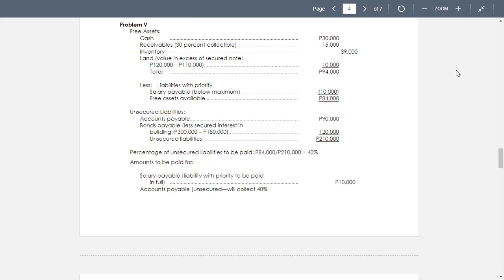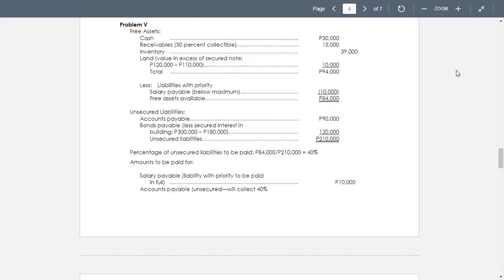We have cash of 30,000, the receivables 50,000, but only 30% can be collected, so it means 15,000. Then the inventory, only 39,000 can be collected. The land value in excess of secured note, 120,000 minus 110,000. The land is worth 120,000. It secures the notes payable of 110,000. So in other words, the land here, we have an excess of 10,000.